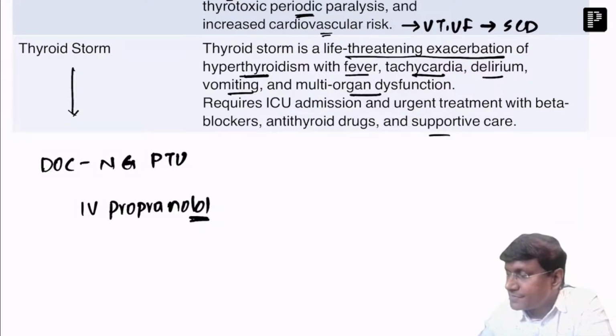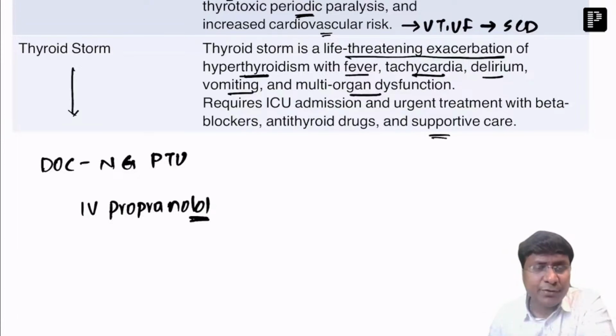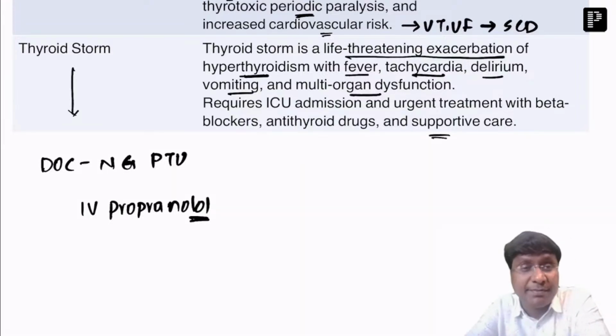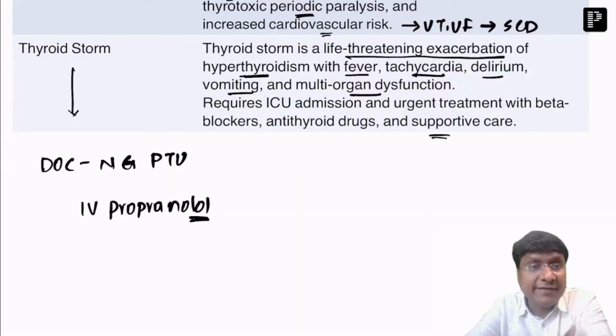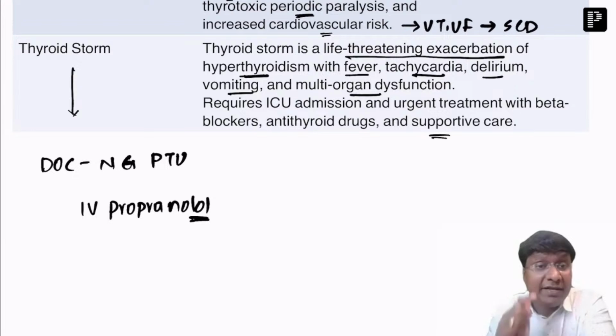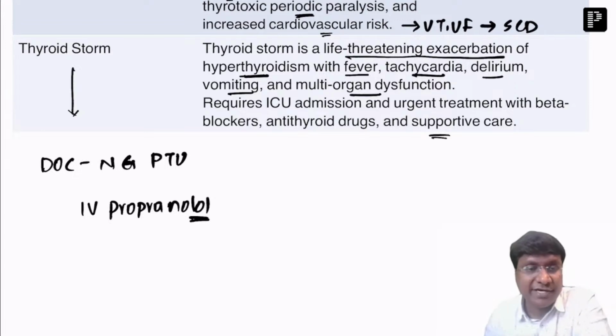Then next important is the supportive therapy. What is it? These patients' body temperature is highly elevated, so they will require cold compress in order to reduce the body temperature, right? And these patients with thyroid storm will have arrhythmias, so you need to give anti-arrhythmic drugs if the individual develops arrhythmias. So this is about thyroid storm.